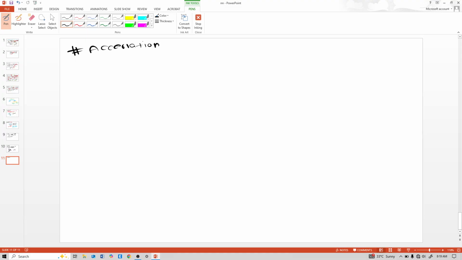See, acceleration. So what is acceleration? Acceleration is the vector representing how fast and in what direction an object's velocity is changing. So, see the definition.